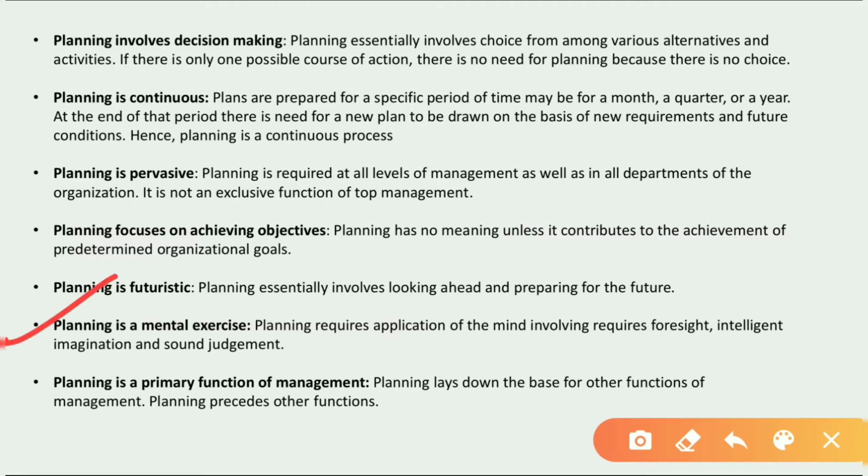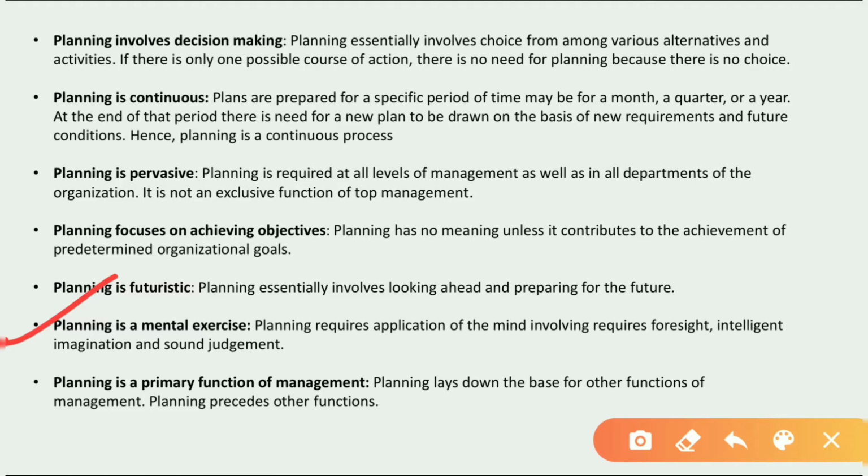See students, what is the planning function? Planning means, as we studied in the first sentence, we have to think in advance. Think in advance means we have to think about various things, various activities. It is our mental exercise, our mental activity, because we have to do brainstorming and think about everything. So it is the thinking function, in which we require our mental ability. That is, planning is a mental exercise.